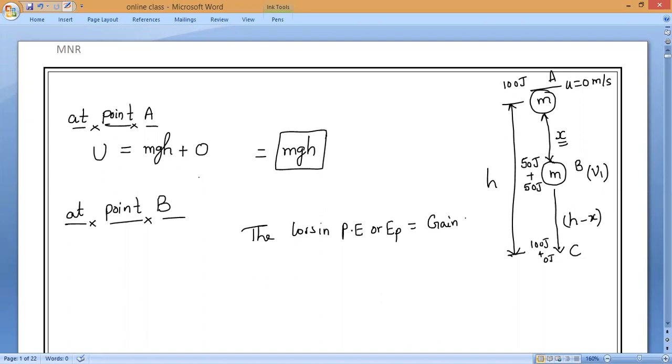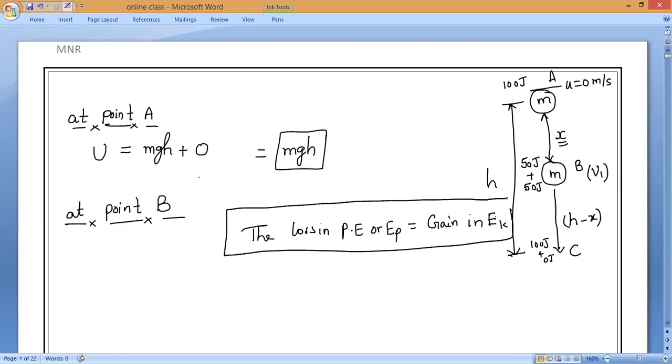The loss in potential energy is equal to the gain in kinetic energy. That is what you have to remember. So, the potential energy lost by the body is equal to the kinetic energy gained by the body. Is it right or wrong? Everyone? Yes. So, if you take point B, as we all know, again we can solve.